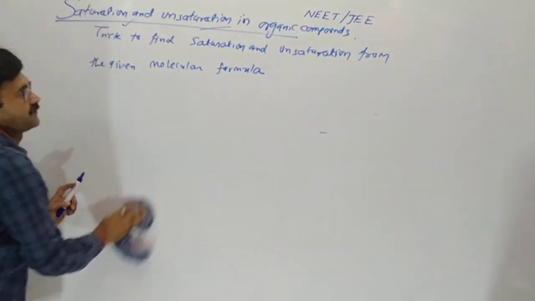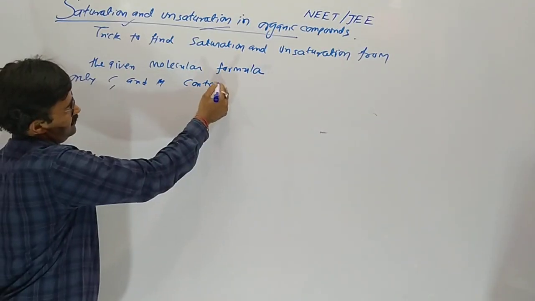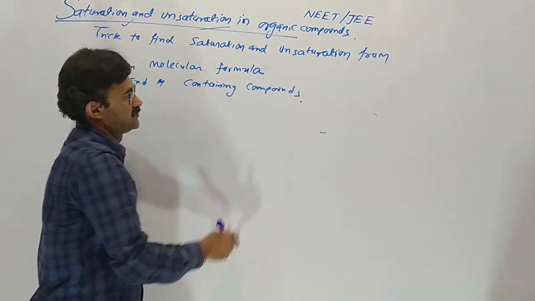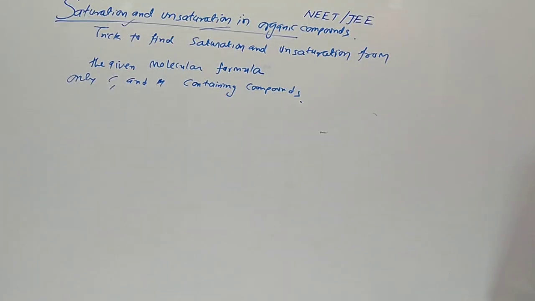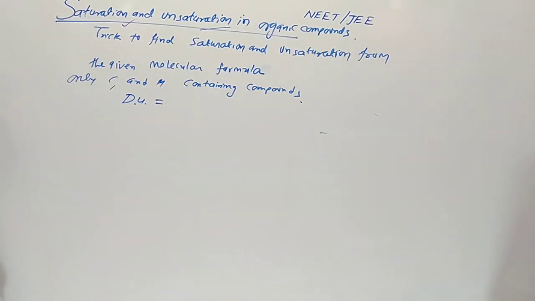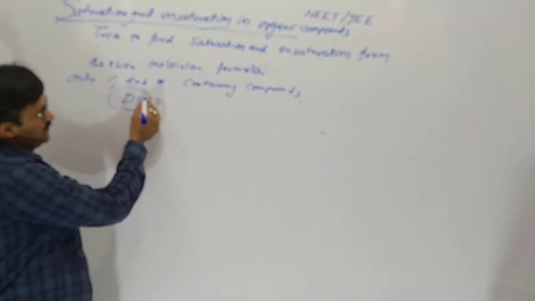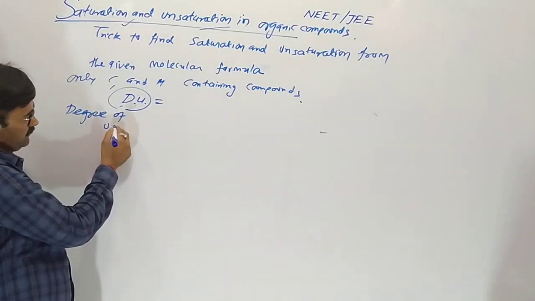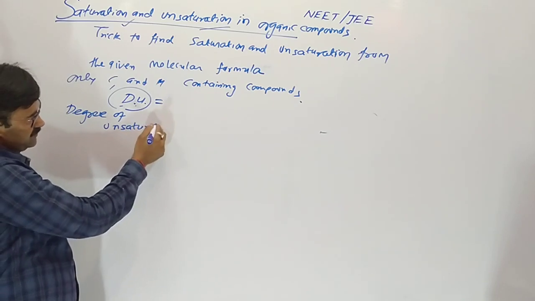First of all, only carbon and hydrogen containing compounds. Only carbon and hydrogen means hydrocarbon. So the formula to get DU, degree of unsaturation. Once again, degree of unsaturation.